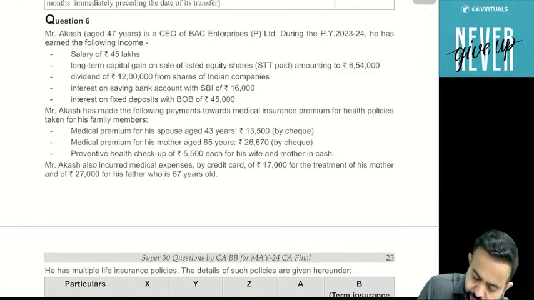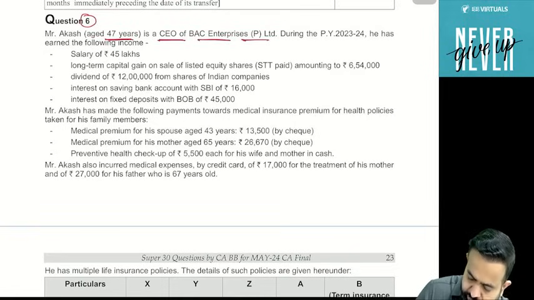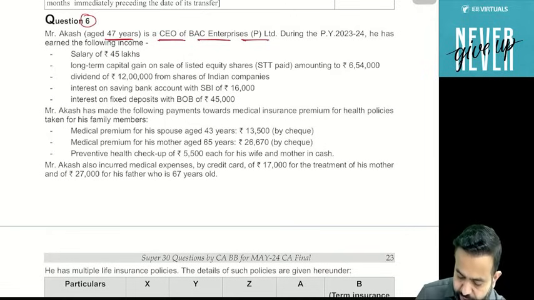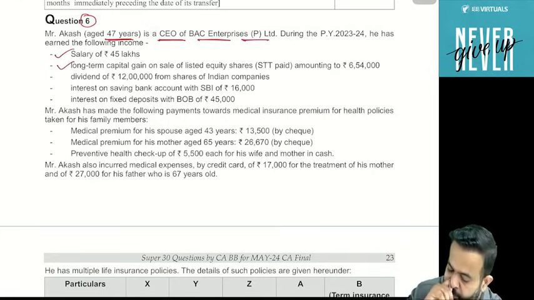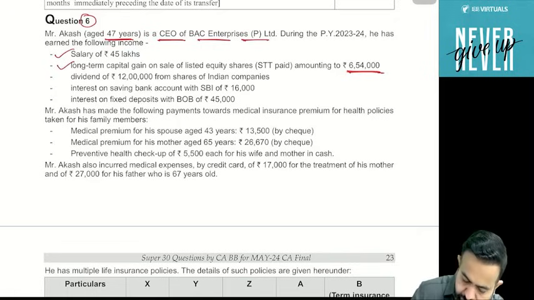Mr. Akash, age 47 years, is the CEO of BEC Enterprise Private Limited. So he is working with BEC Enterprise Private Limited. During the previous year 23-24, he has earned the following income. Salary is 45 lakh. Long-term capital gain on the sale of listed equity shares, STT paid, is 6,54,000. Dividend income is 12 lakh from the shares of an Indian company. Interest on savings bank account with SBI is 16,000. Interest on fixed deposit with Bank of Baroda is 45,000.